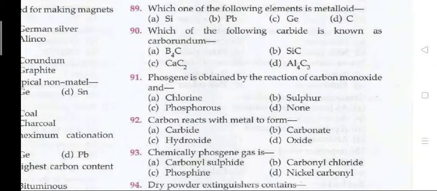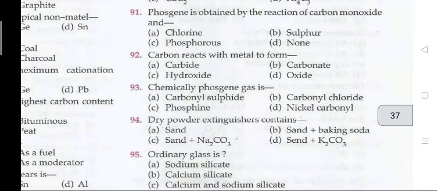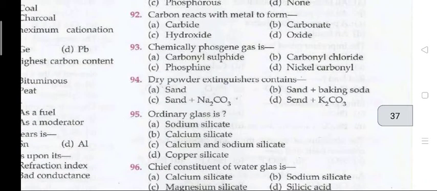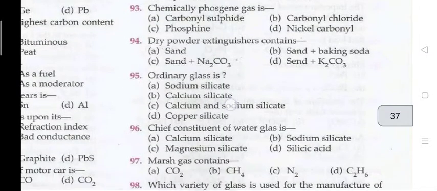Question 90. Which of the following carbide is known as carborundum? The right answer is 90 ka B, that is SiC. The next question. Phosgene is obtained by the reaction of carbon monoxide and the right answer is A, chlorine. Question 92. Carbon reacts with metal to form A, carbide. Question 93. Chemically, phosgene gas is B, that is carbonyl chloride.